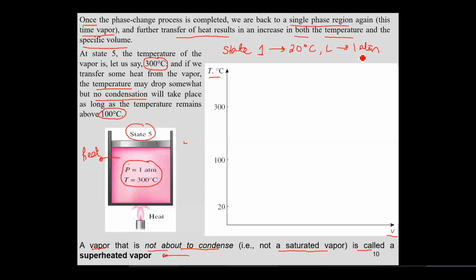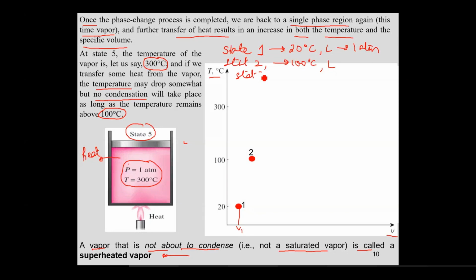pressure. So let's say I have this point which indicates my temperature and some specific volume V1 to which it corresponds. I started heating up the system, and as I heated it, my temperature and the specific volume both increased. So I went to state 2. This is my state 2 where I took my sample from state 1 to state 2, which is 100 degrees centigrade. We defined state 2 as 100 degrees centigrade liquid.